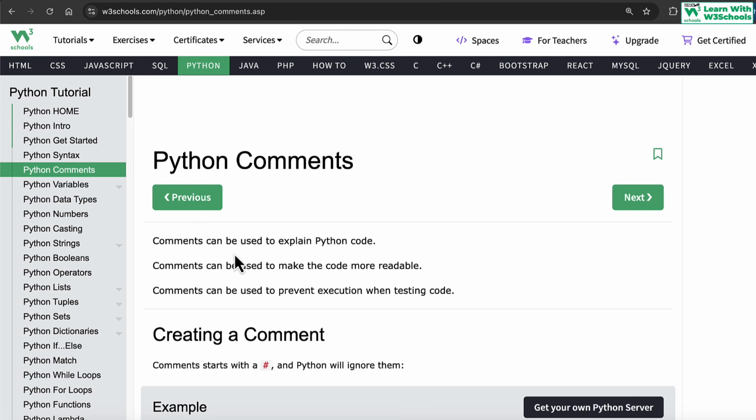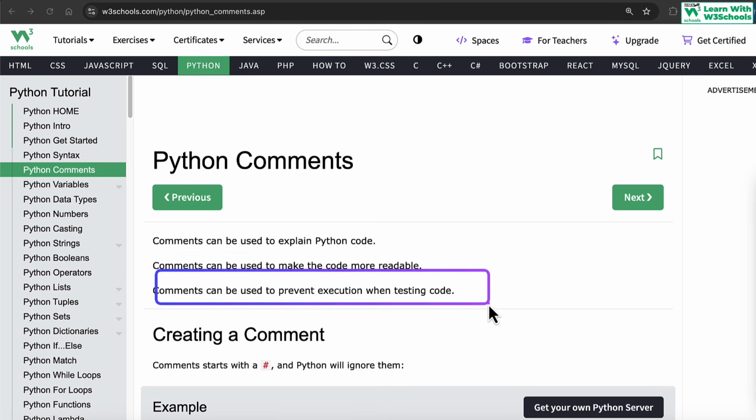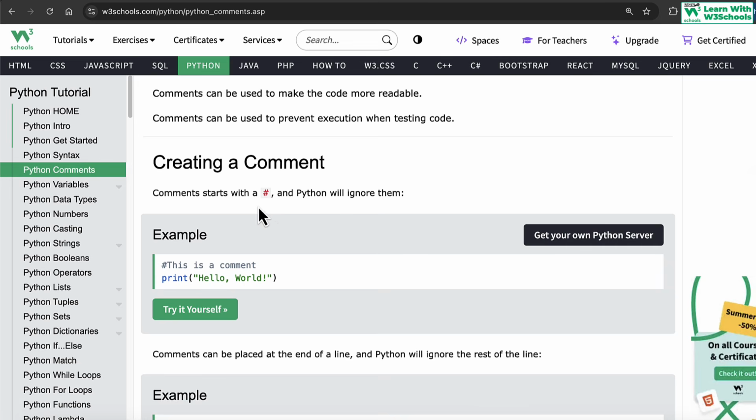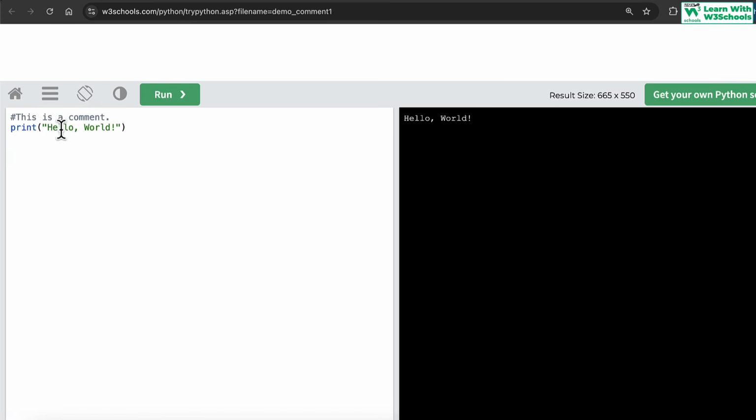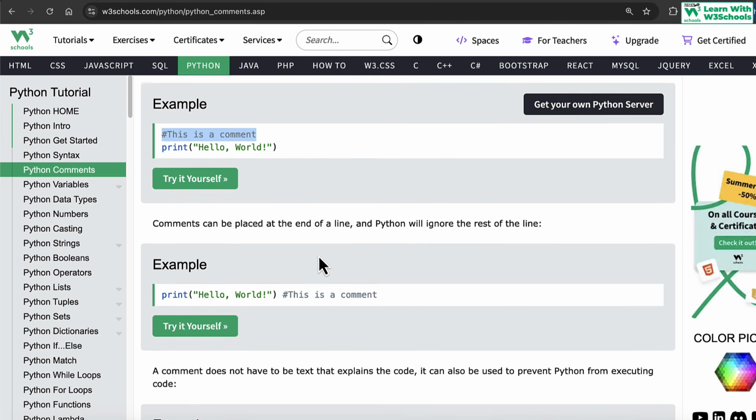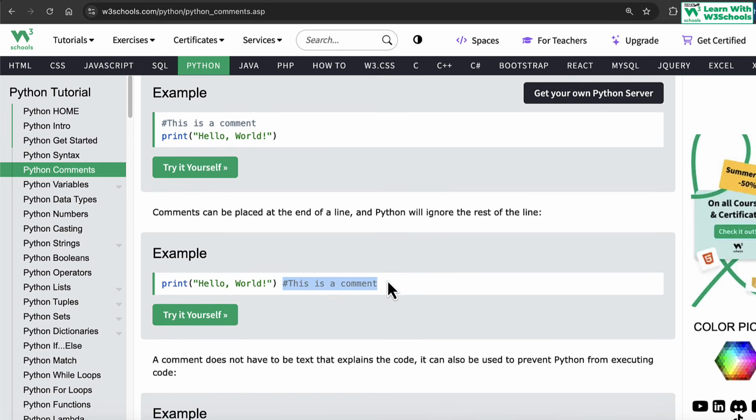Comments can be used in Python code to explain the code. Comments can be used to make code more readable. Comments can be used to prevent execution when you are testing certain code. To use a comment, we use the hash sign. Anything with the hash basically becomes a comment. We use comments for information purposes, to say what this line of code is doing, what the purpose of this code is. You can write the comment in front of your text as well.